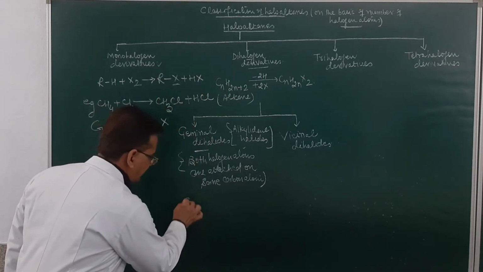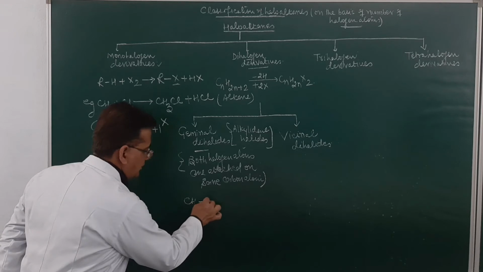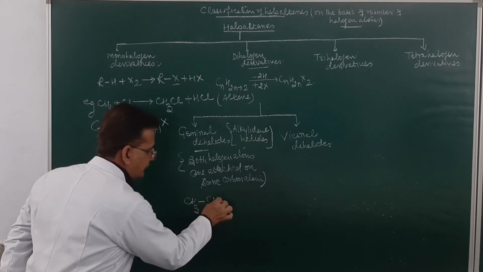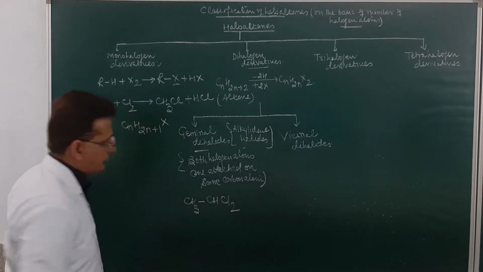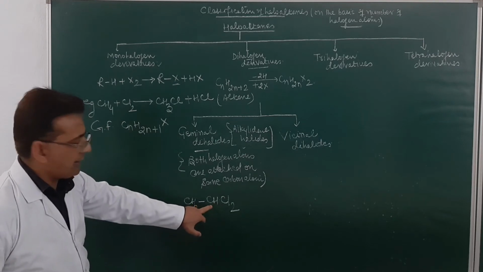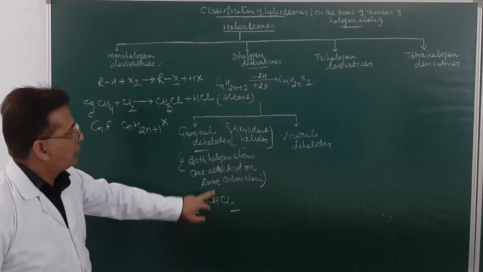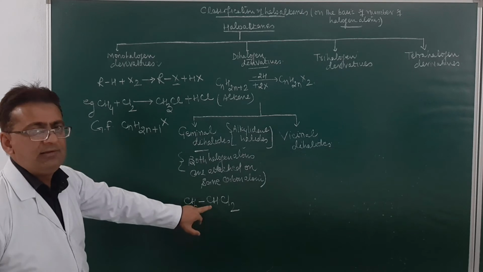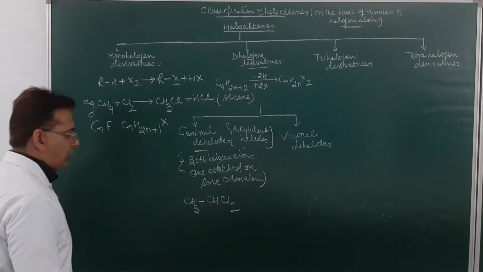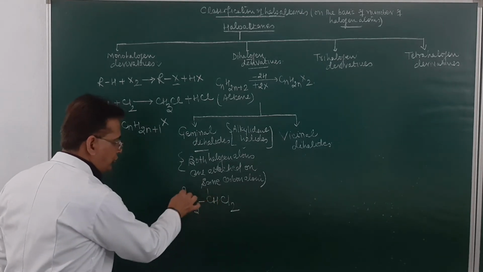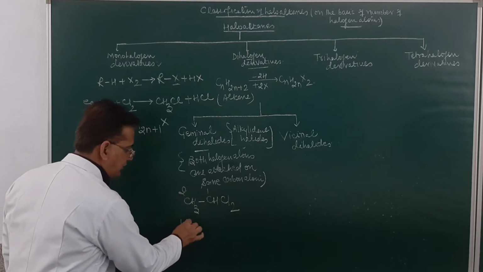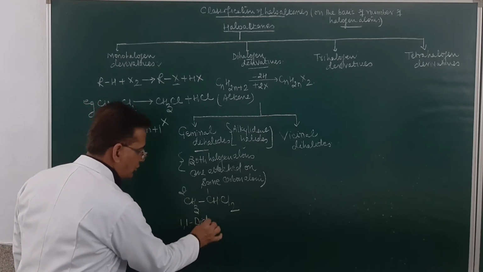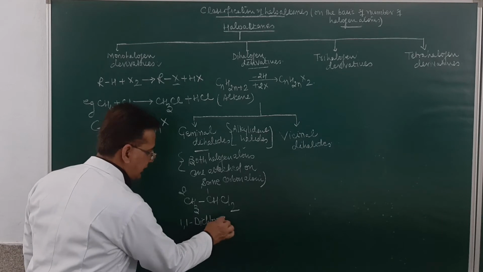If I write down CH3CHCl2, here both the halogen atoms are attached on the same carbon atom. So what type of dihalides are these? Geminal. If I write down their IUPAC name, this will be 1,1-dichloroethane.